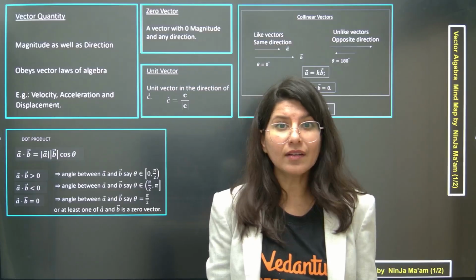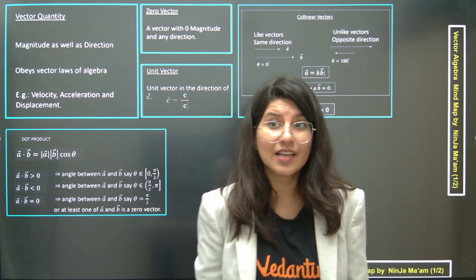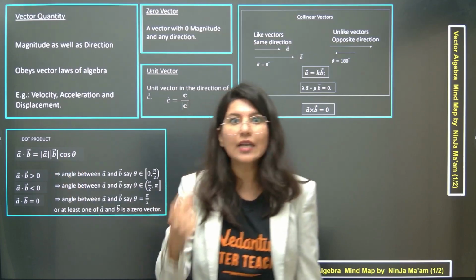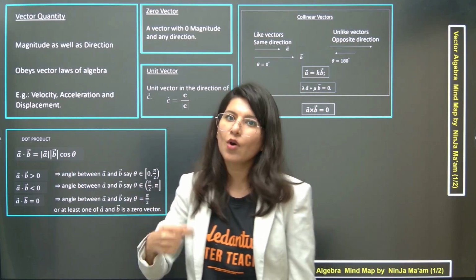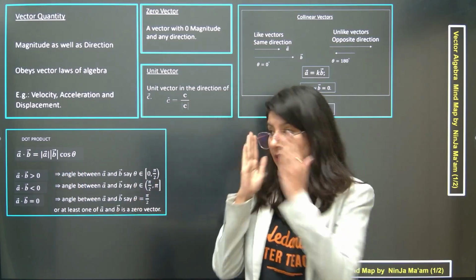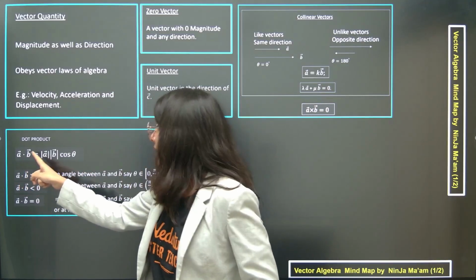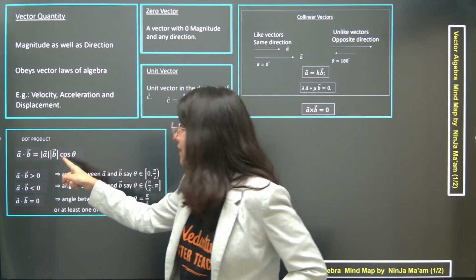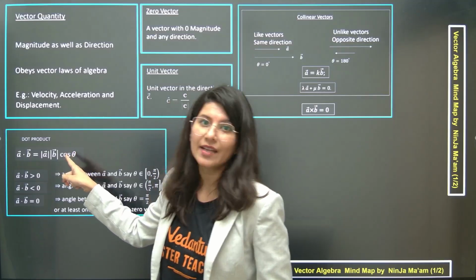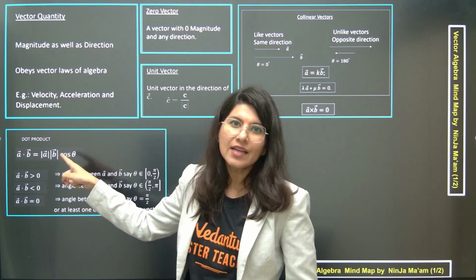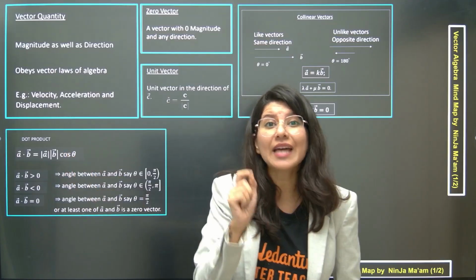Can this be negative? Yes. Can this be 0? Yes. So now if I talk about this cos theta, let us understand when the cos theta will be positive or negative or 0. Okay. So if I talk about A dot B, A dot B will be positive when cos theta will be positive. Now cos theta will be positive when the angle between them is acute.